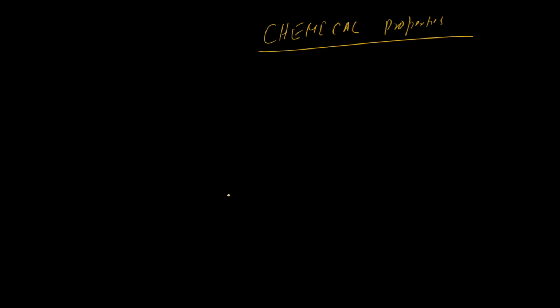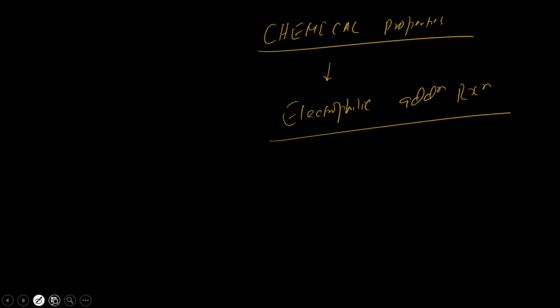Now let's move towards the chemical properties. Have a look here. When you draw the structure of alkene, alkene shows electrophilic addition reaction. If you remember, what are electrophiles? Electrophiles are electron deficient species. All electron deficient species are electrophiles. Those are the electron loving.